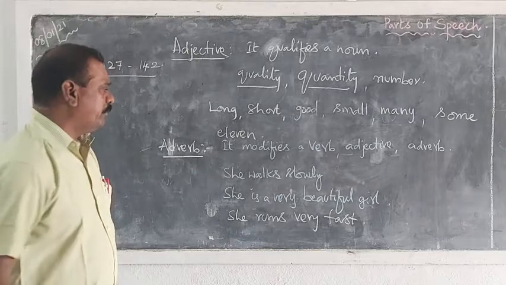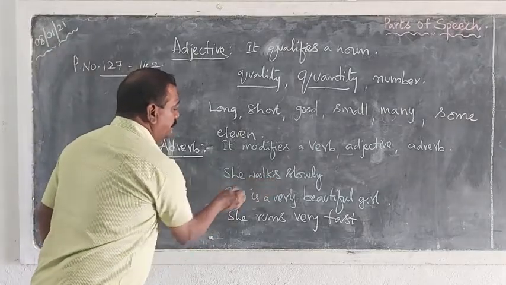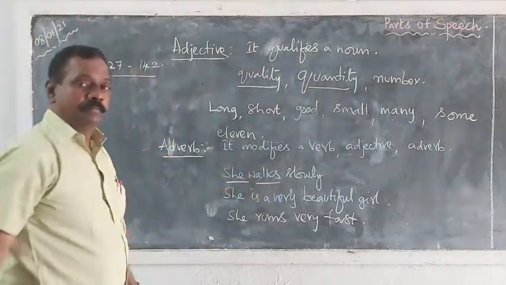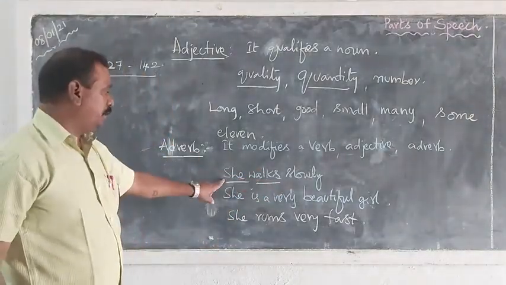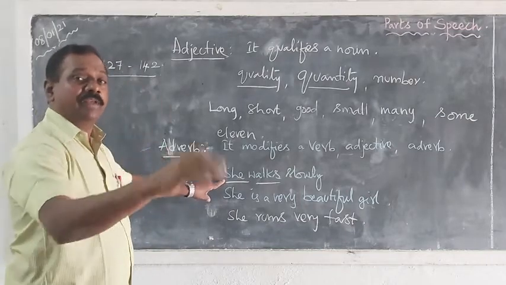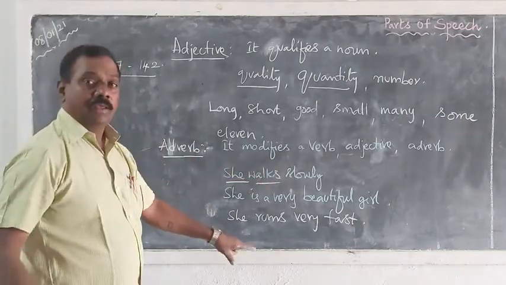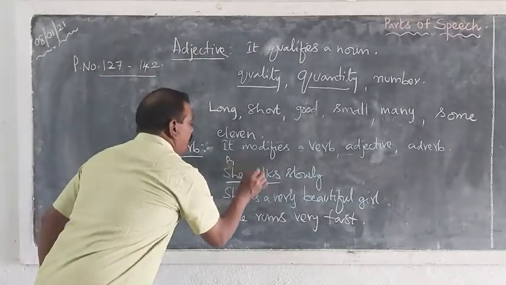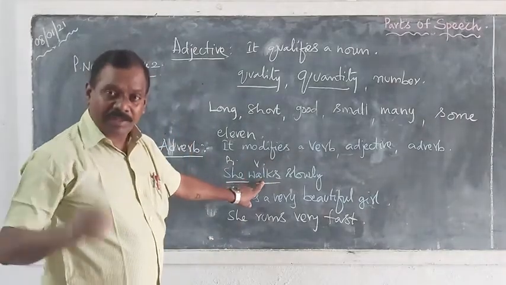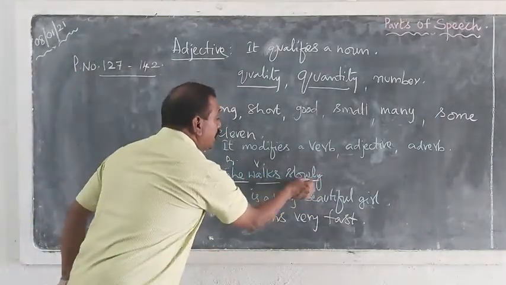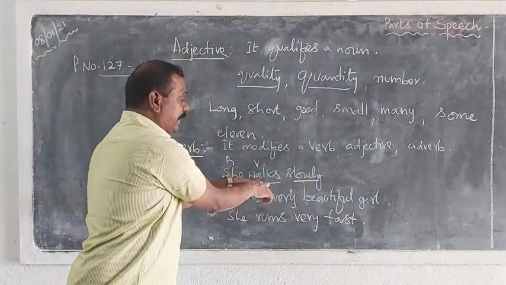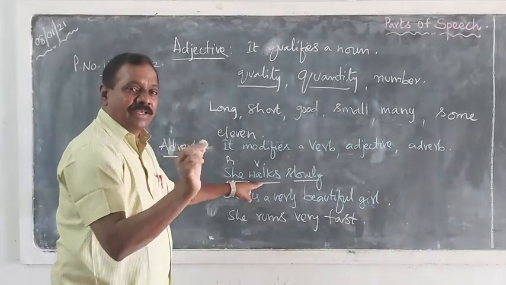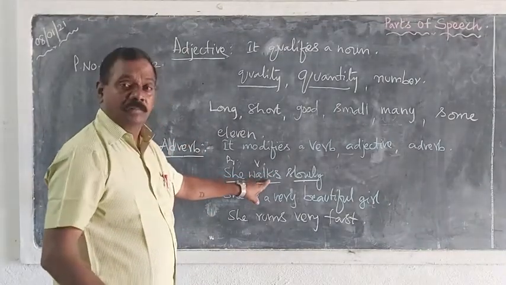For example, let us see. She walks slowly. She is a pronoun. Walks, a verb, because it is an action. She is used instead of a noun. For example, Pushpa walks slowly. Instead of Pushpa, we use she. So this is a pronoun. And this is a verb because it tells about an action. Slowly, this word modifies the meaning of a verb. It slightly changes, enlarges the meaning of the verb.